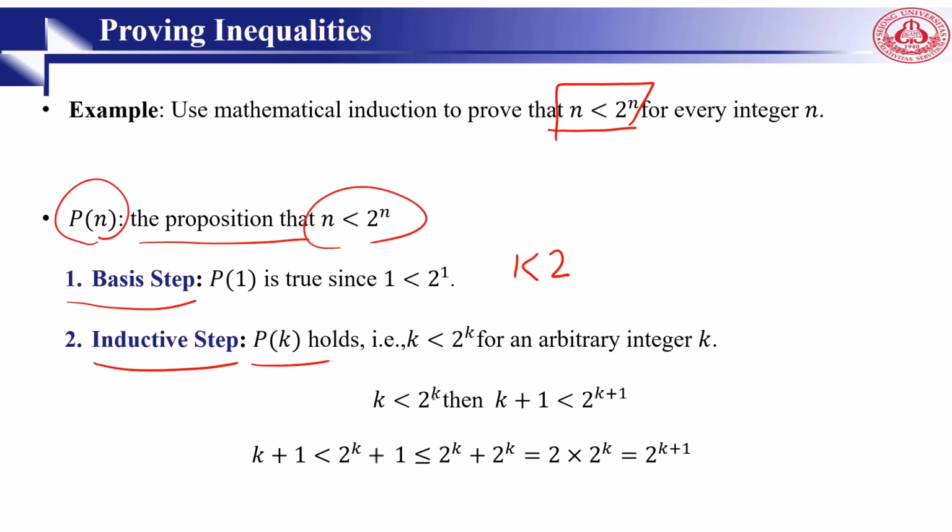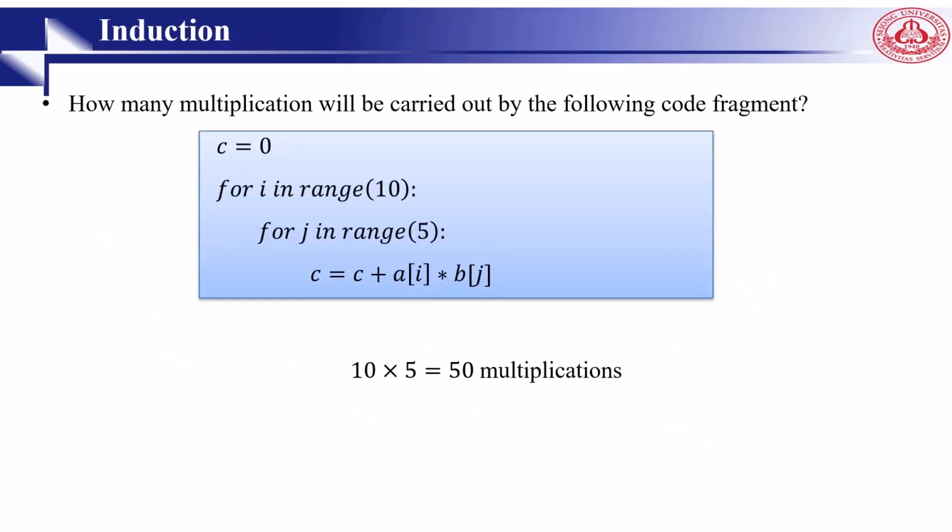Then k is less than 2 to the k, so k plus 1 is less than 2 to the k plus 1, which is less than or equal to 2 to the k plus 2 to the k, right? It means we move this one here, and 2 multiplied by 2 to the k is equal to 2 to the k plus 1, which is correct.